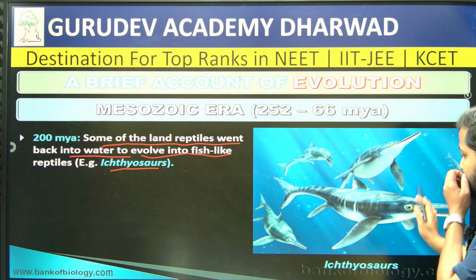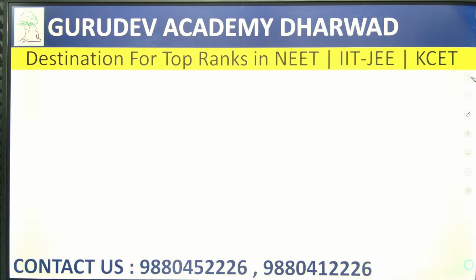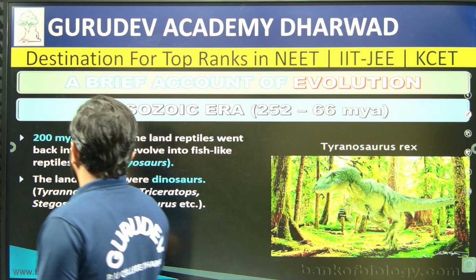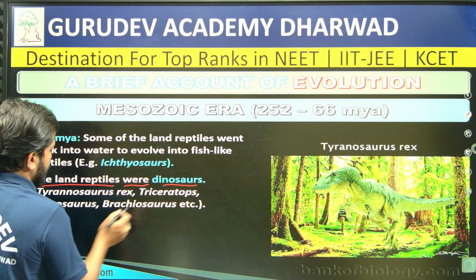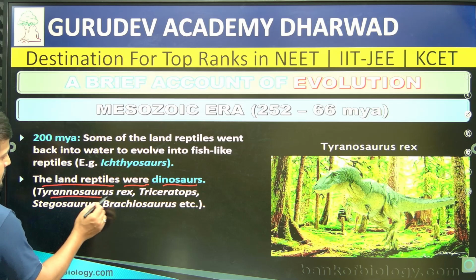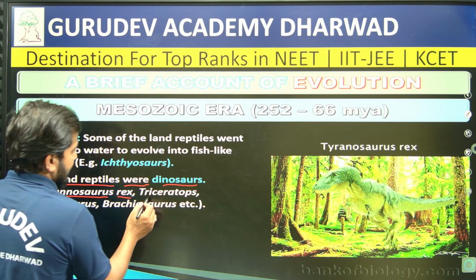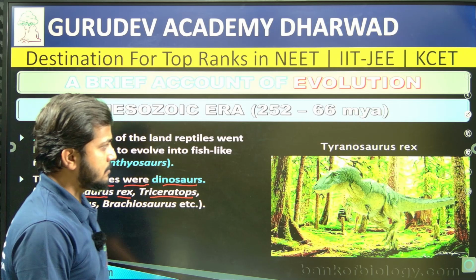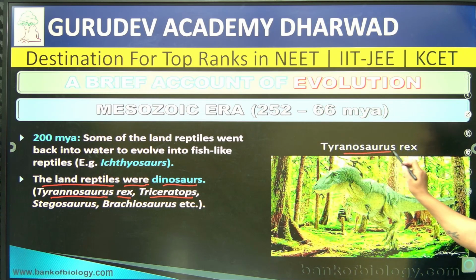These resemble dinosaur-like structures to a little extent. Then after Ichthyosaurus, the land reptiles were dinosaurs, such as Tyrannosaurus rex, right. Then Triceratops, right. Likewise, the organisms you are going to find here include an example of Tyrannosaurus rex.